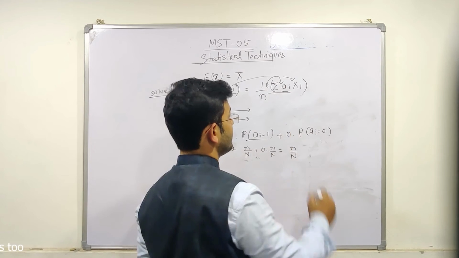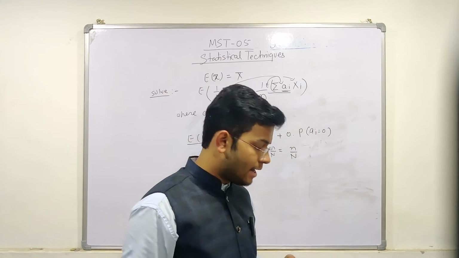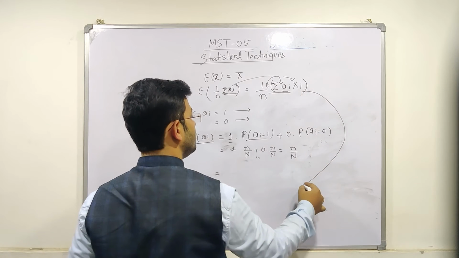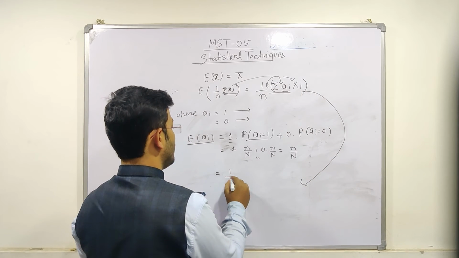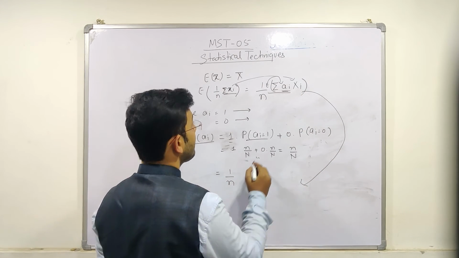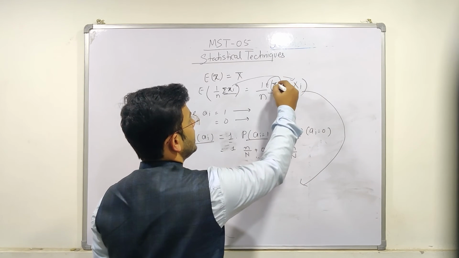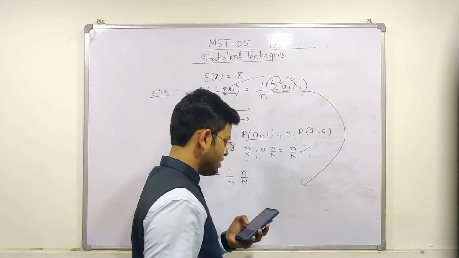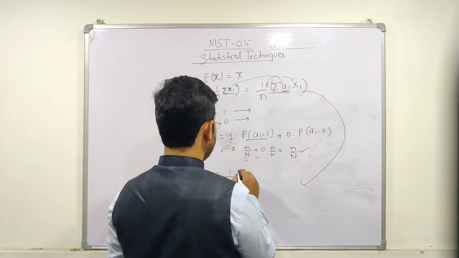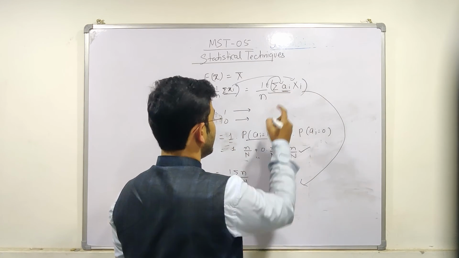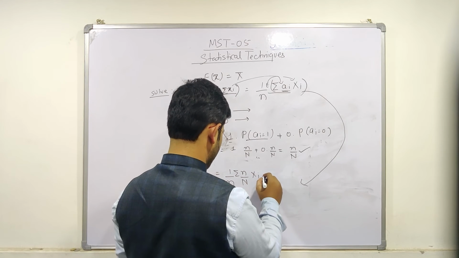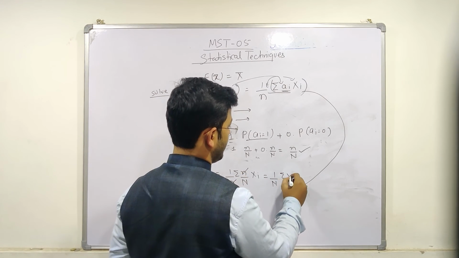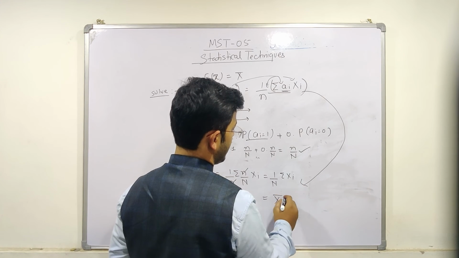So at the place of expectation of ai, we put n upon N because of this value, and 1 upon n summation of Xi is equal to 1 upon N summation of Xi, and this is the X bar.